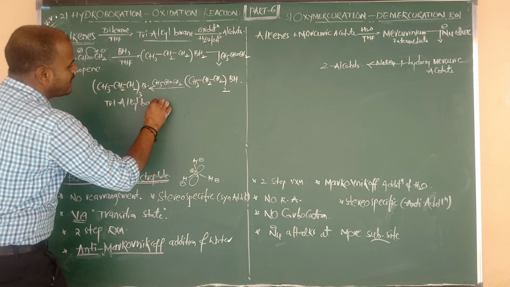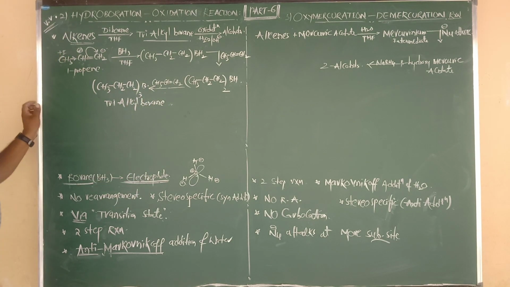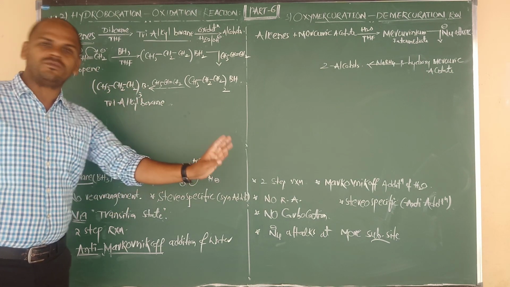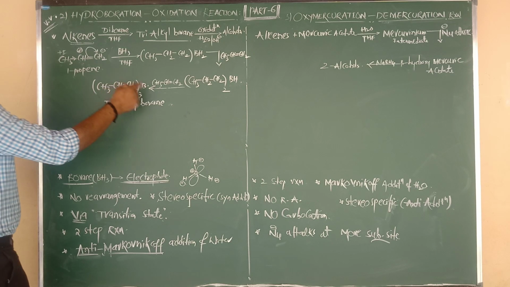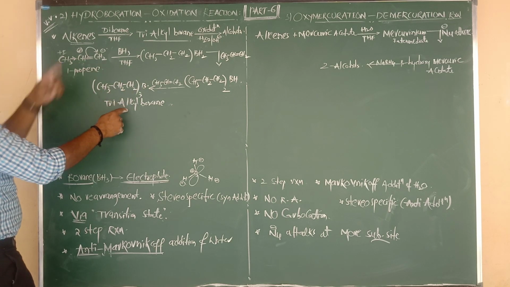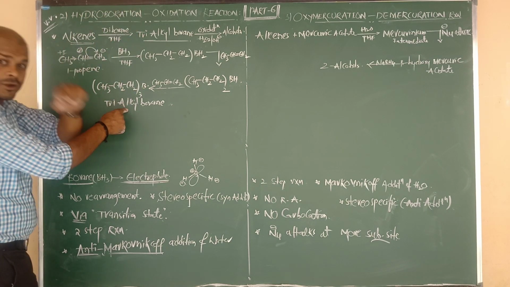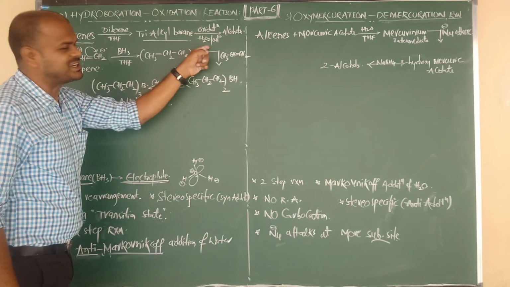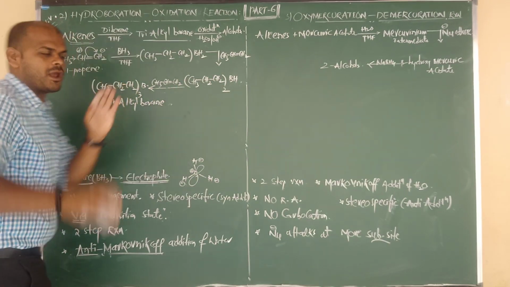What we can say, beta? Trialkyl borane, or we can say tripropyl borane, as you wish. So now the tripropyl borane, this is the intermediate after step 1, after hydroboration. Now it undergoes step 2, means oxidation. Oxidation with what? Hydrogen peroxide.